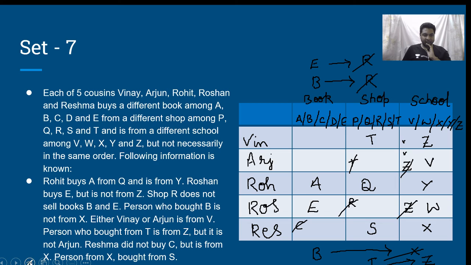So let me erase the constraint so that we make it a little bit more clear. Z goes away, that is not X. So this one I erase by mistake. This is not X. Okay. So clearly it means that, come to the column of book. For Reshma, it cannot be A, it cannot be E, it cannot be C, it cannot be B. That means it has to be D only.